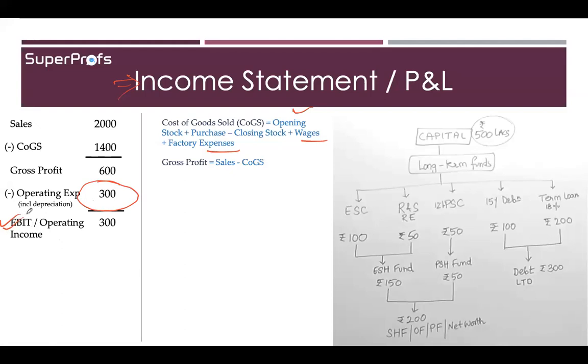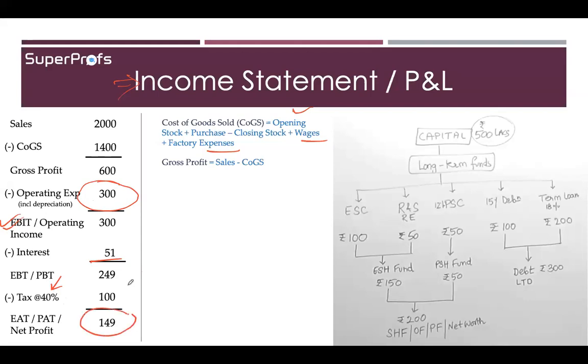So you will subtract interest in one go to get profit before tax or earning before tax, okay. And then if you subtract tax from here, let's take that we had taken 40% tax, then you will get net profit or the profit after tax.